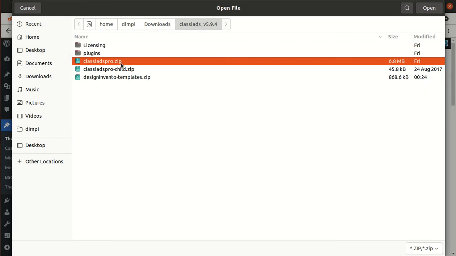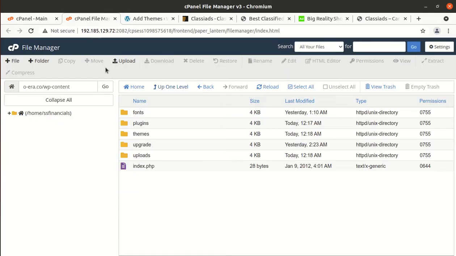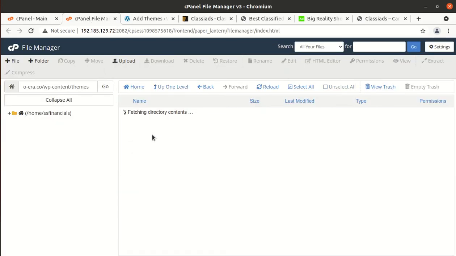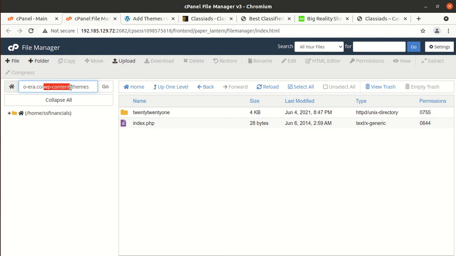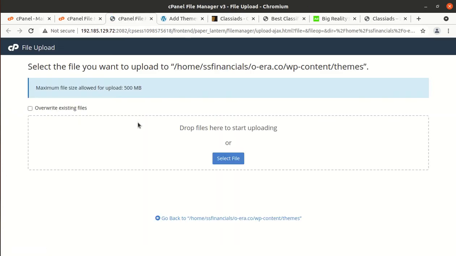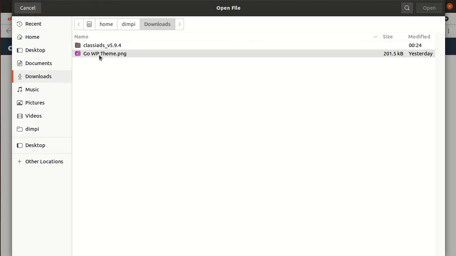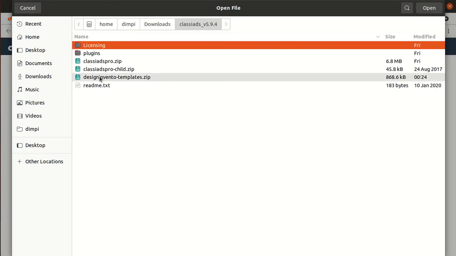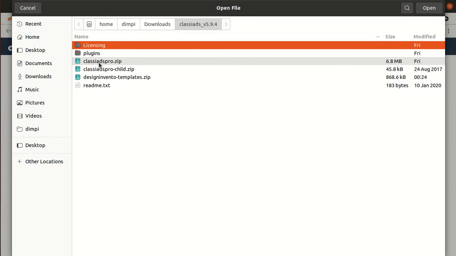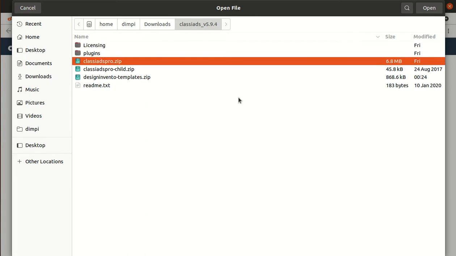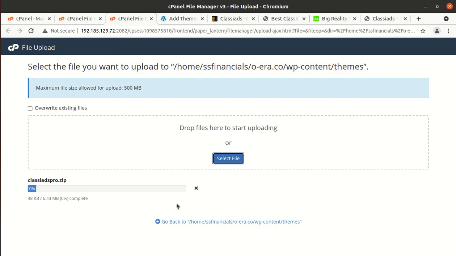This is the Classy Ads Pro zip, and if you have direct access to your server, you can upload the same file to the wp-content themes folder. I am doing the same. It will save some time, and I shall be able to show you the theme file size in this manner. Classy Ads Pro is being uploaded now, and the theme file size is really optimized.